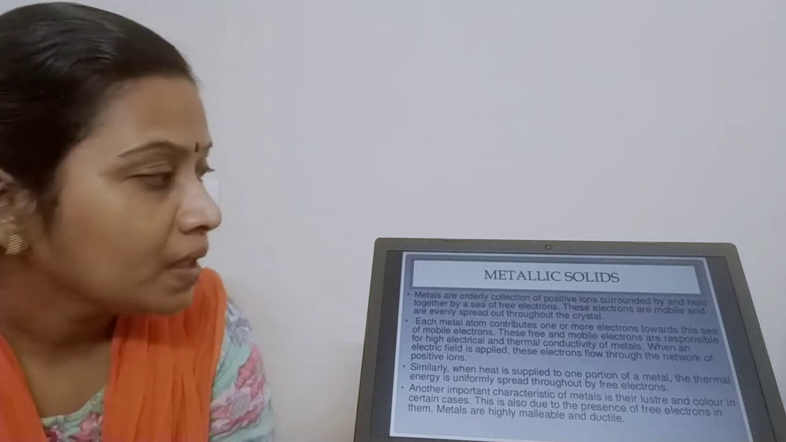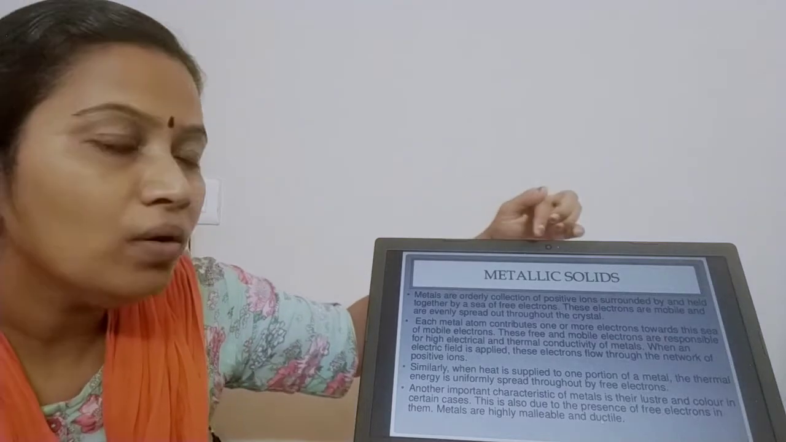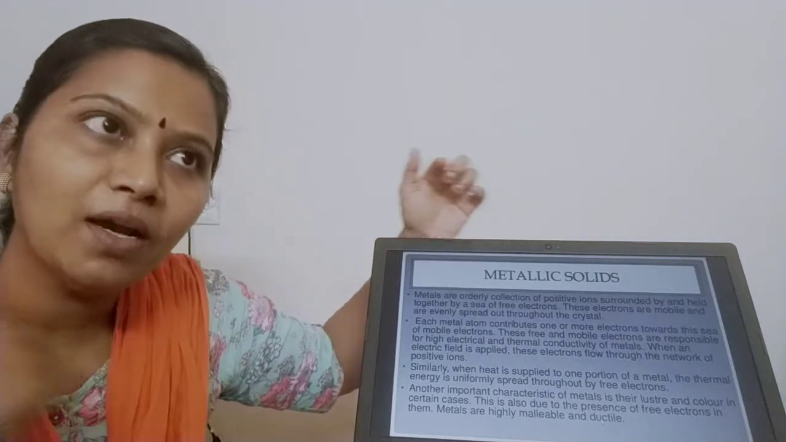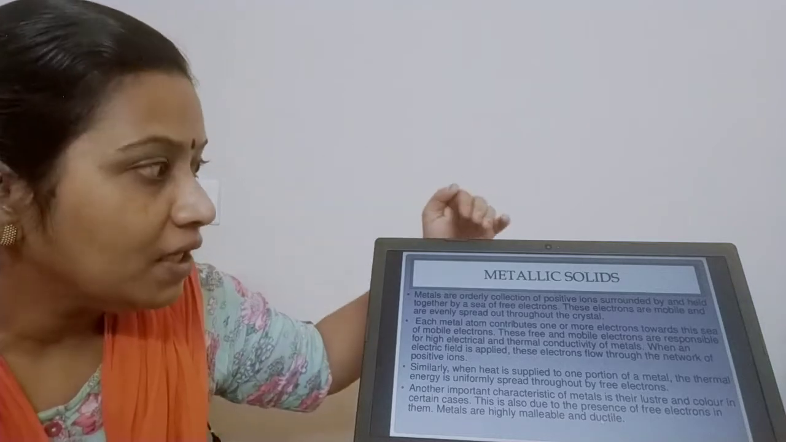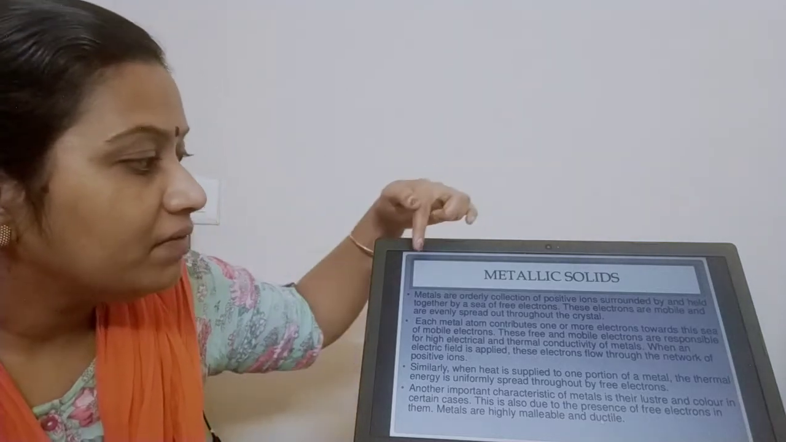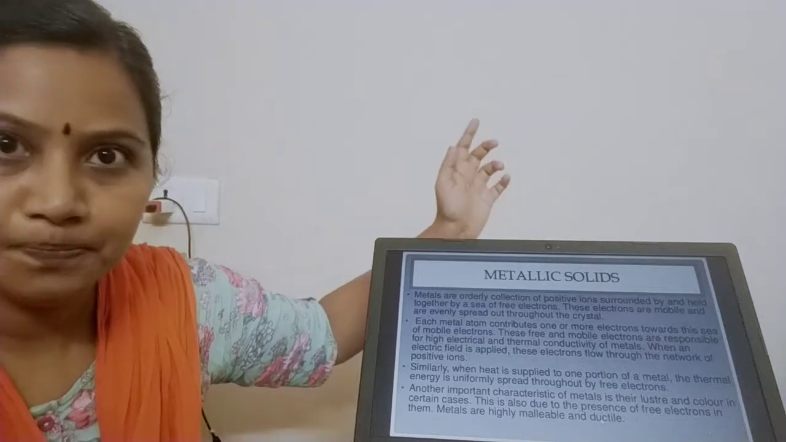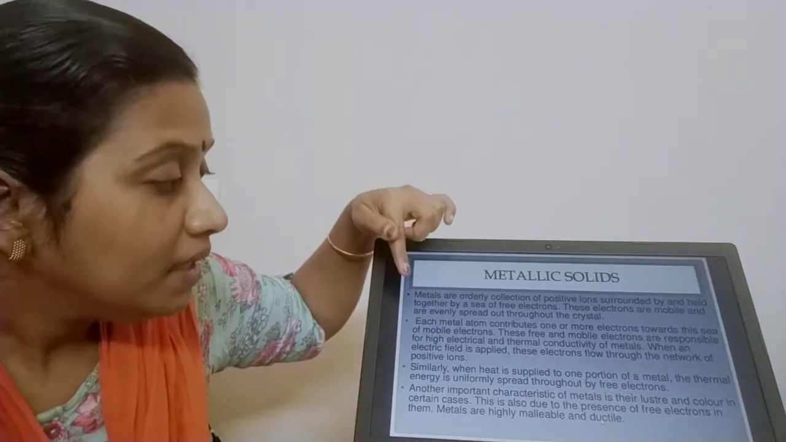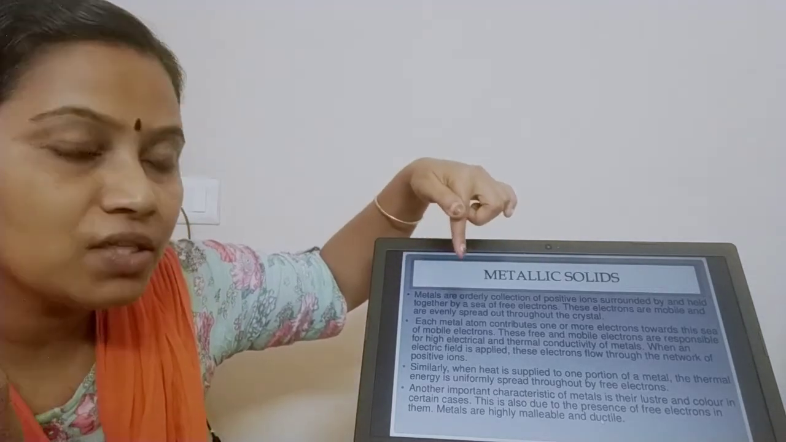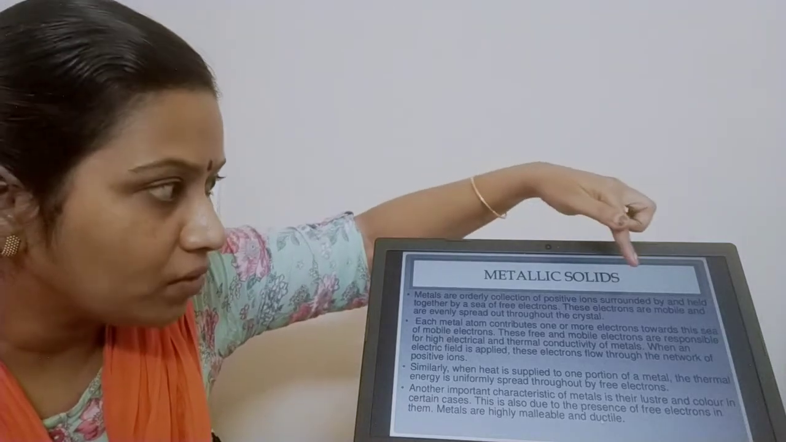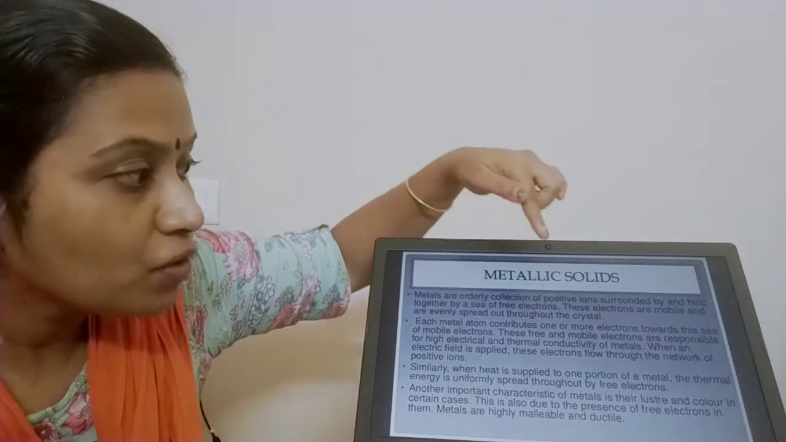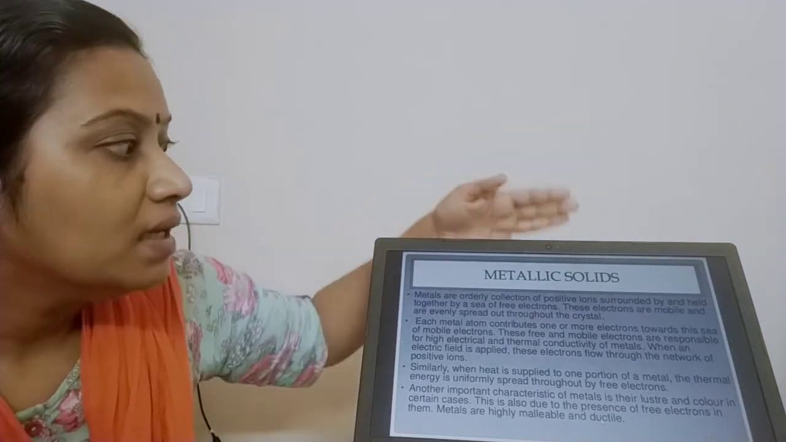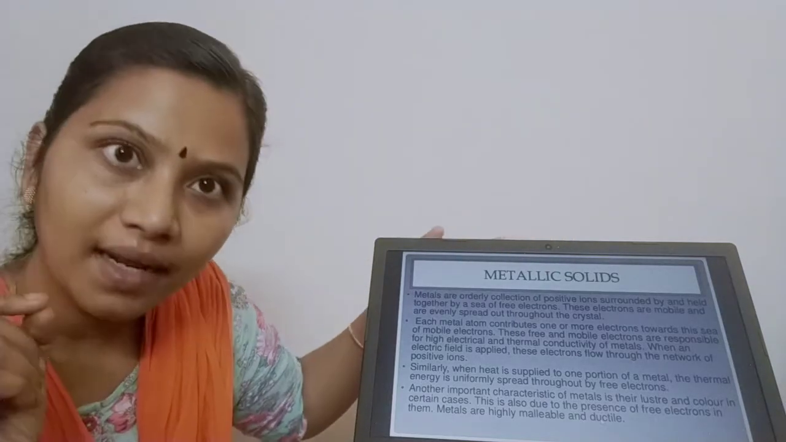electrons. All these electrons are free to move around, like how electrons circulate around the nucleus. Similarly, your electrons are mobile. They spread throughout the crystal. Each metal atom contributes one or more electrons towards this sea of mobile electrons. Because of these moving electrons, metallic solids conduct electricity.